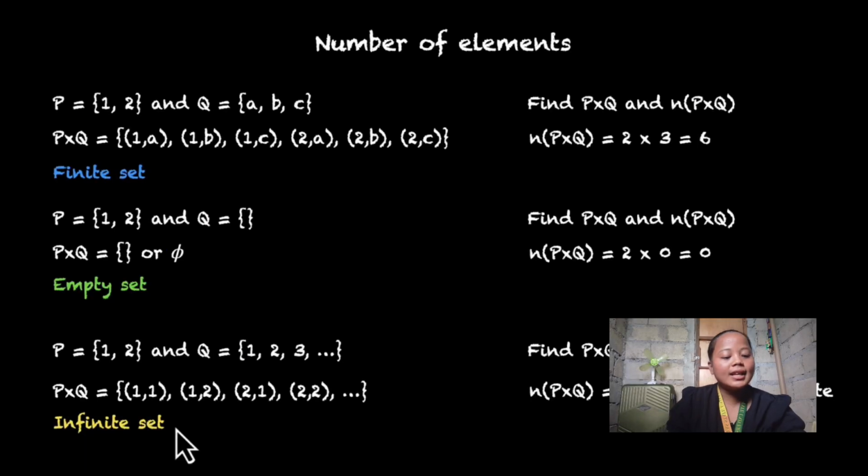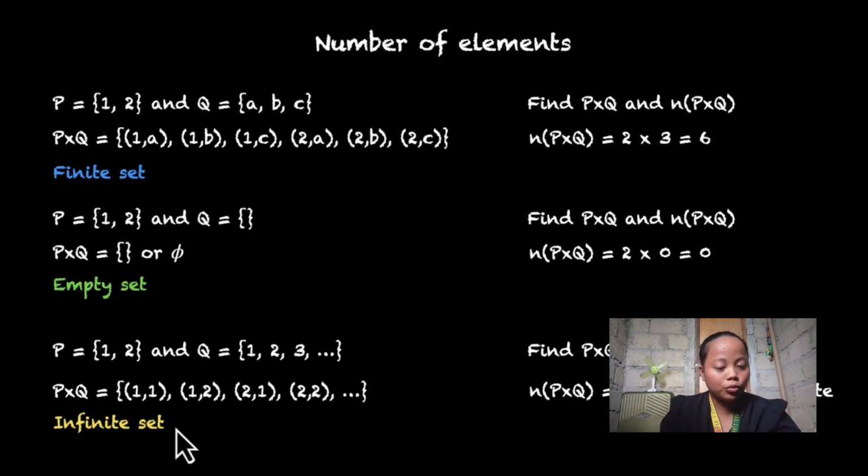So next, we have an example. We have set P, whose elements are 1 and 2, and set Q, whose elements are A, B, and C. Find the Cartesian product of P and Q. So here is our answer: 1A, 1B. We distribute 1 to the other set: 1 is distributed to A, then to B, then to C. After that, it's 2's turn. Since they are ordered pairs, we use parentheses, and then we put them inside braces.